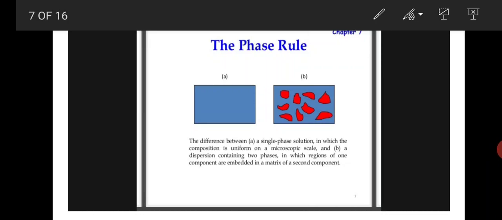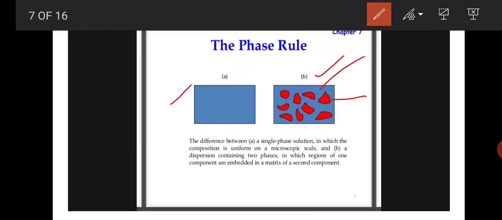Here we are seeing two diagrams, A and B. A is a single phase solution, a completely clear solution. Then B is a dispersion containing two phases. Here we are observing two phases differently, blue color and red color crystals. So this is the double phase component.